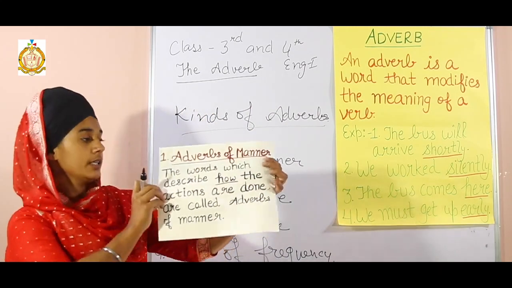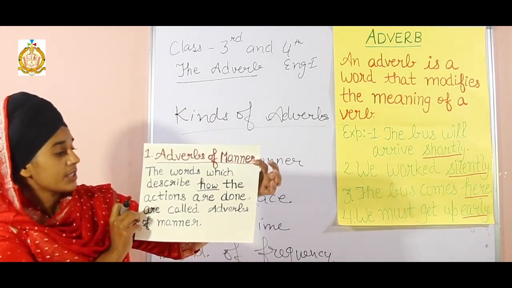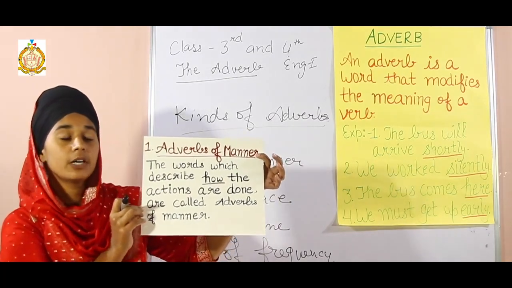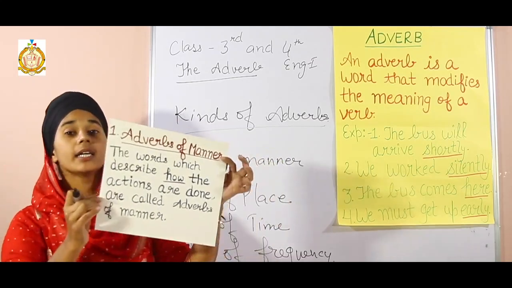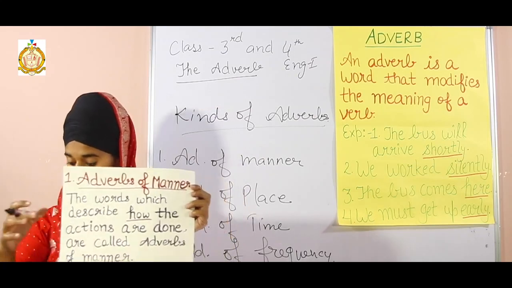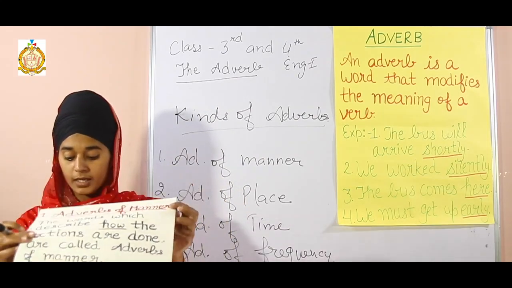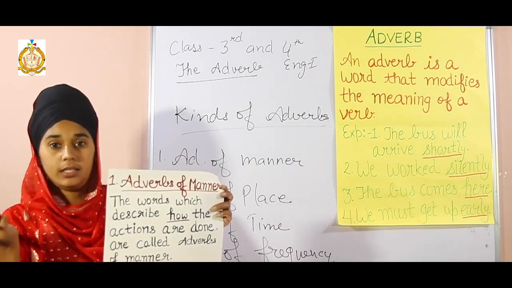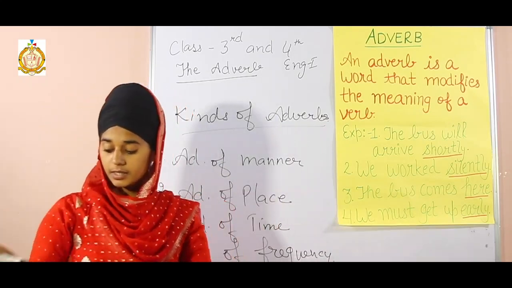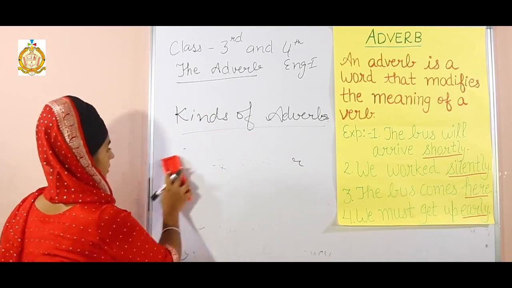First is adverb of manner. Students, look at the chart here. The words which describe how the actions are done are called adverbs of manner. They tell us how the action is done. Let's take some examples. Some examples are in the book. Look at page number 97, that is the 4th class book. These girls walk slowly. How do the girls walk?